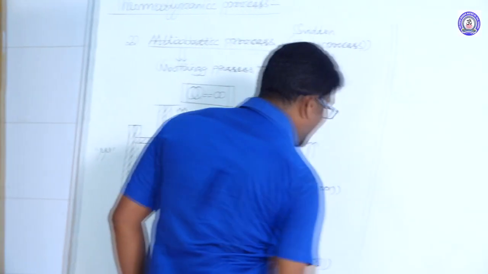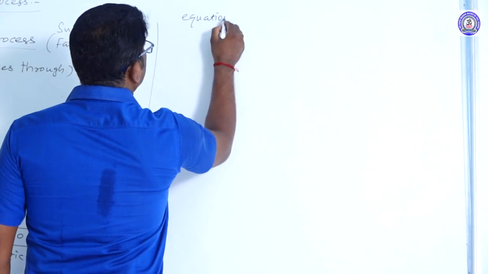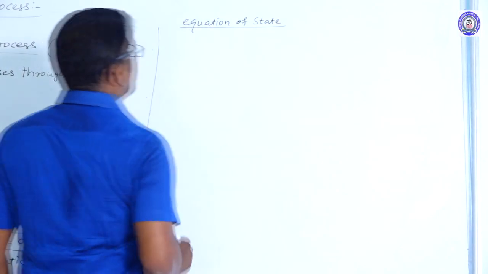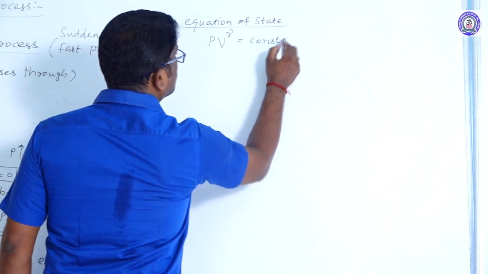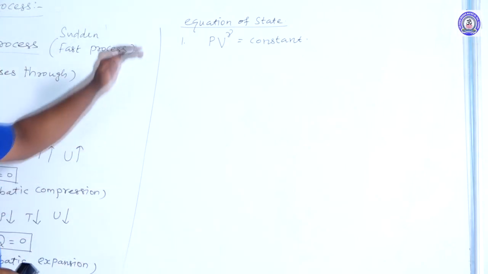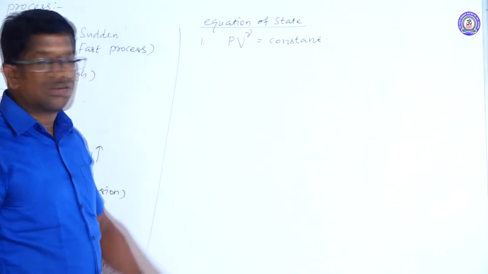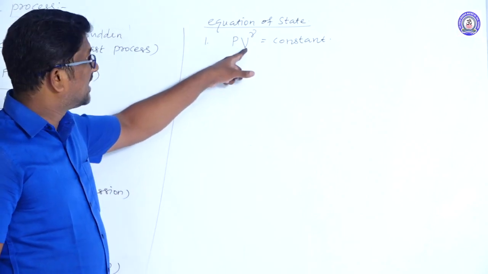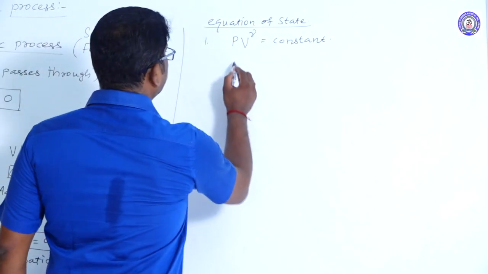Right. Next, equation of state for adiabatic process: PV^gamma = constant. Right. So this is the first equation. The equation of state for adiabatic process in terms of pressure and volume of the gas is PV^gamma = constant, where P is the pressure of the gas, V is the volume of the gas, and gamma is the adiabatic exponent.